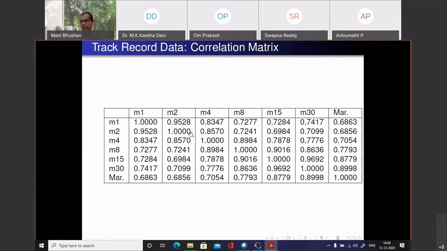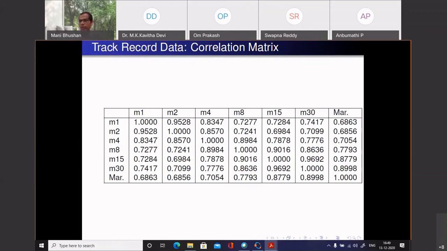This is the correlation of a variable with itself. This is the correlation of a variable with other variables, M1 with M2, timings in 100-meter with timings in 200-meter, and you can see that it's highly positively correlated. It means if a country has low timings in the M1 100-meter race, it also will have low timings in the 200-meter. Same people typically run both the races.